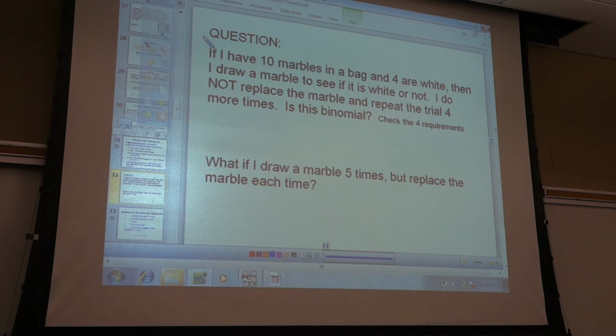Then 3 and 4. Does the probability remain the same for each draw? No, because I'm not replacing it. If I draw it, I keep the marble. The second time around, I no longer have 10 marbles. Now I only have 9 marbles. So 3 and 4 are not met. So this is not binomial. Good? Okay.